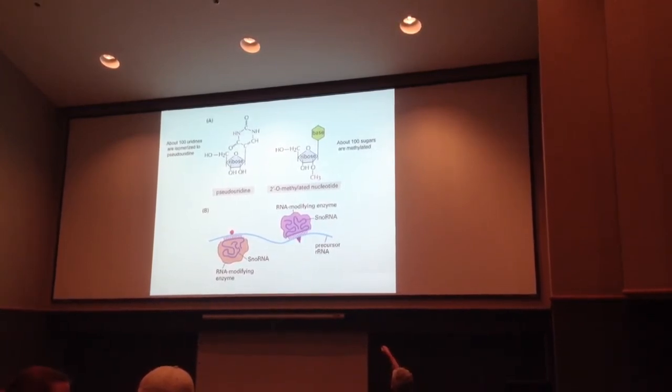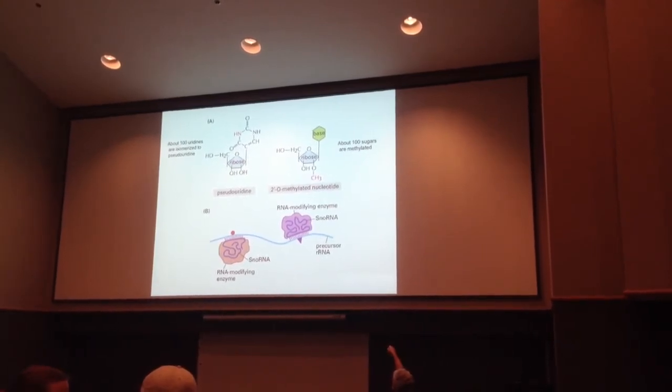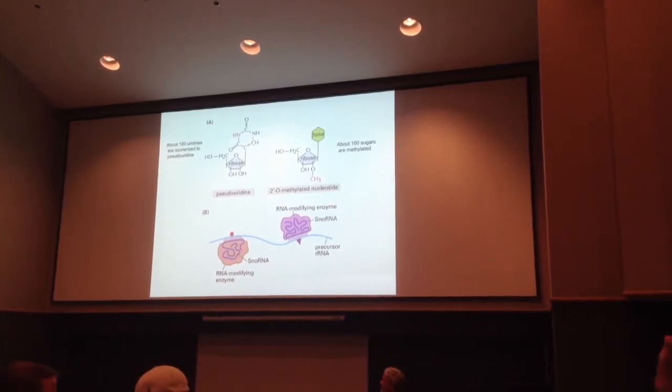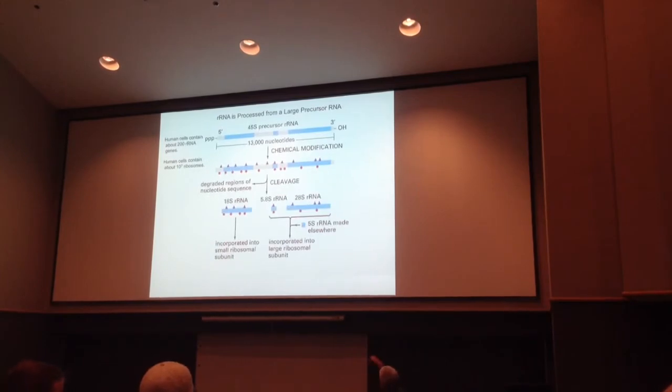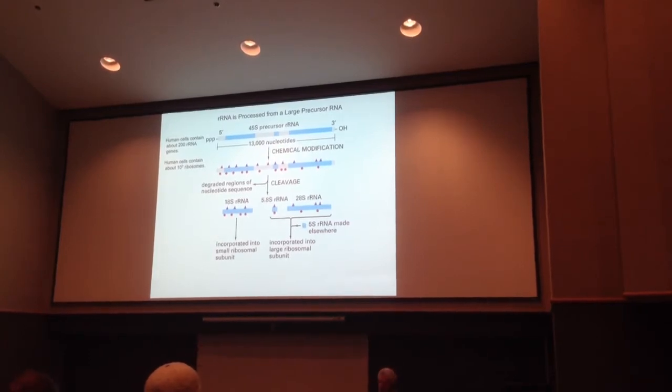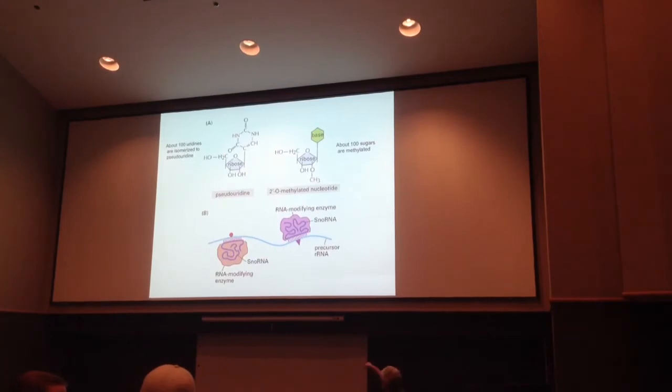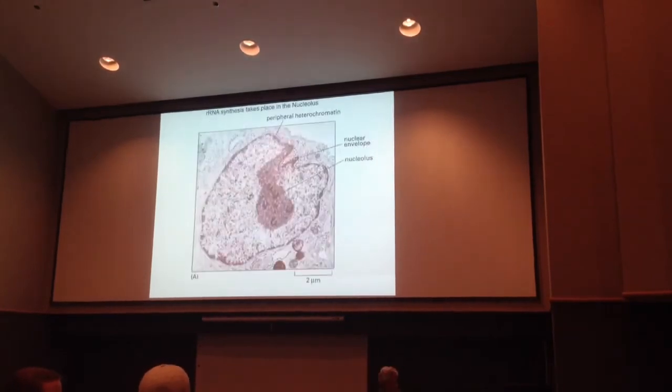You can see here that some of them can be pseudouridine and they're modified. Here's one that's methylated, right? Methylated at the ribose, 2'-O-methylation, modification of adenosine residues in this area. So a lot of the adenosines along here are 2'-O-methylated. The ribose group is methylated, which is a recognition site for these guys here so they can help you line up and process it. We said that these things are made in the nucleolus.